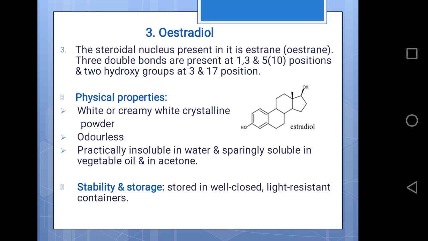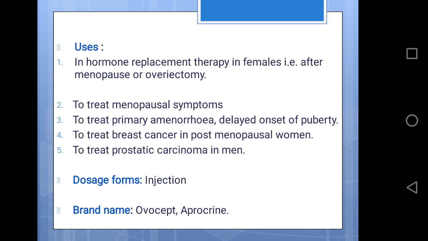Physical properties of estradiol: it is available as a white or creamy white crystalline powder, odorless, practically insoluble in water, and sparingly soluble in vegetable oil and in acetone. Stability and storage: it should be stored in a well closed, light resistant container.